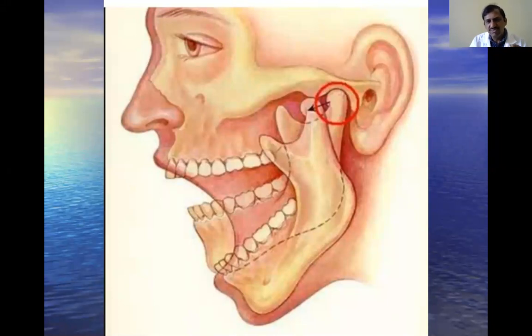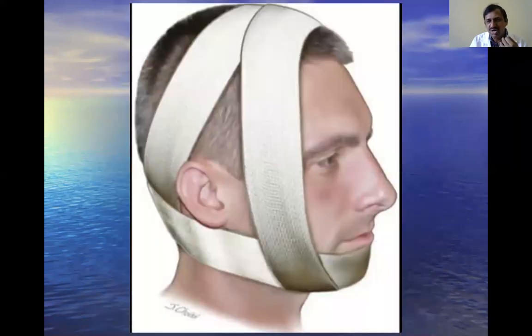Sometimes the patient himself may reduce this displacement, just like our shoulder joint. And if you want to support this joint, you have to apply a brace to support the joint for some weeks or some days.